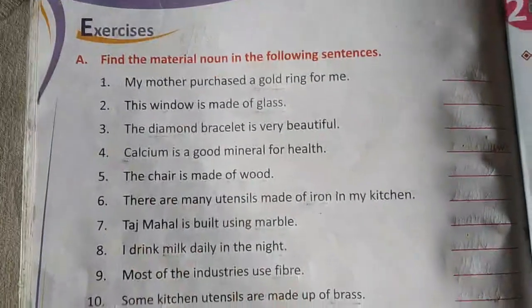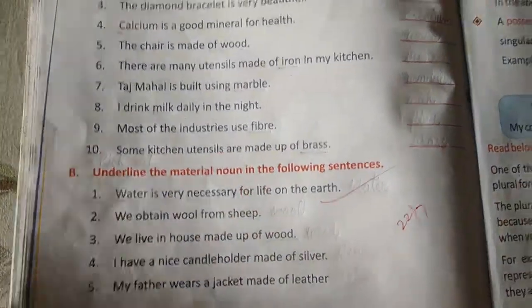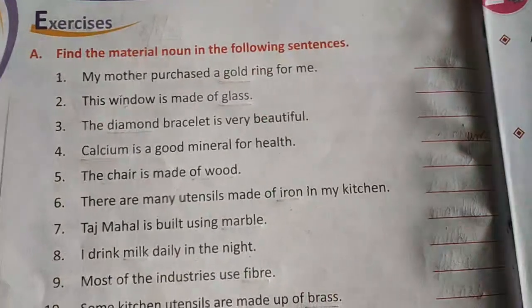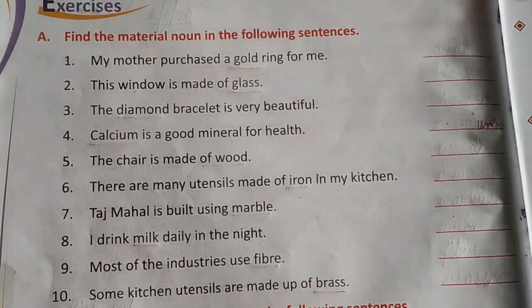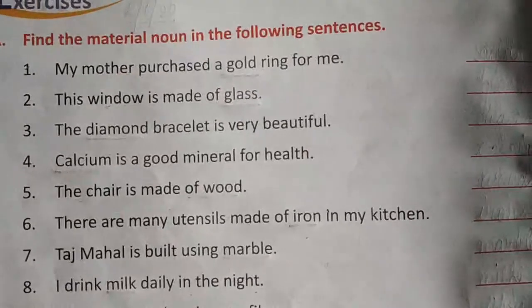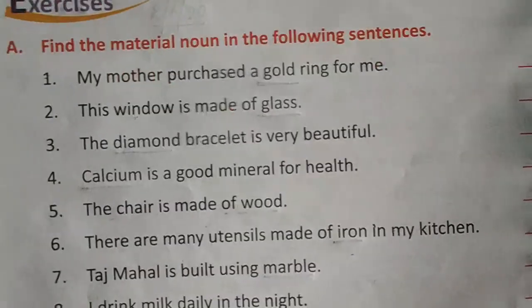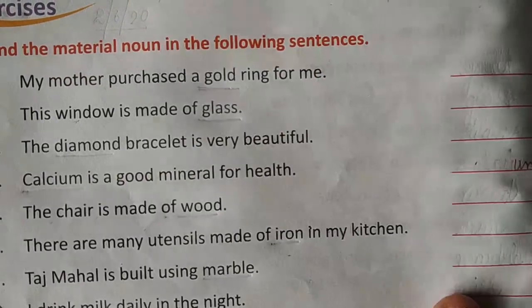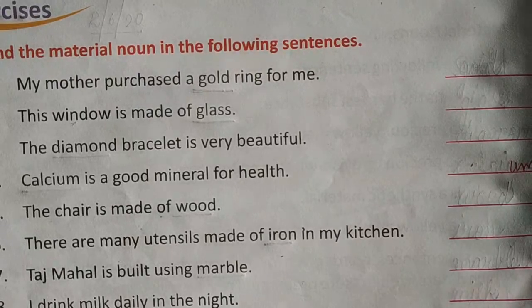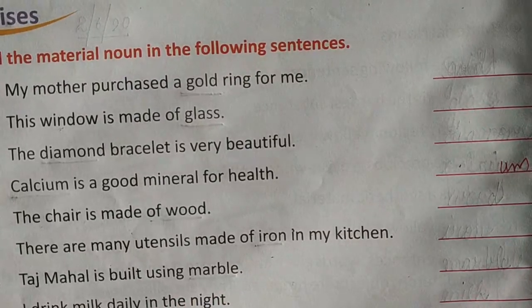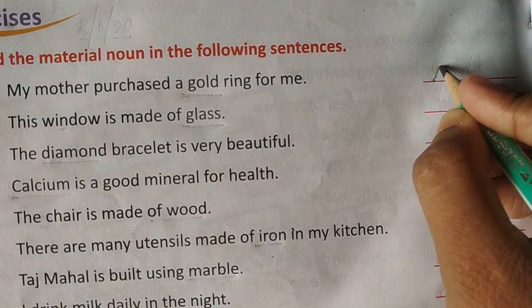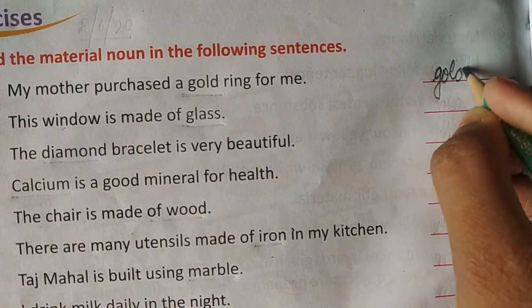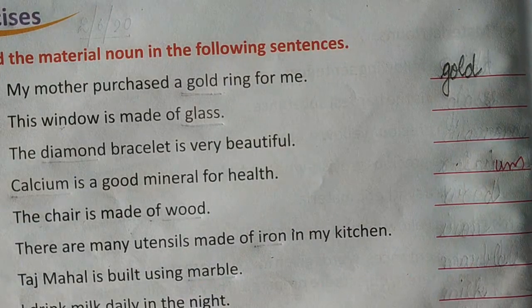On page number 116, two exercises are given in this lesson, exercise A and exercise B. First I'm going to start exercise A. A total of 10 sentences are given in this exercise. I will read the sentences one by one, and we will find the material nouns in them. Let's start with the first sentence: My mother purchased a gold ring for me. What is the material noun in this sentence? Gold is the material noun. Why? Because gold is a material used for making jewelries.